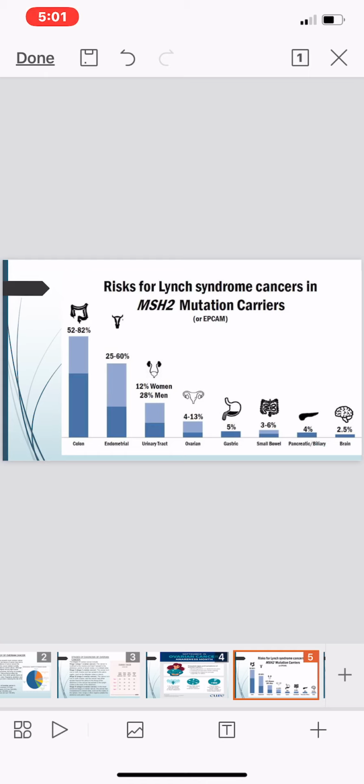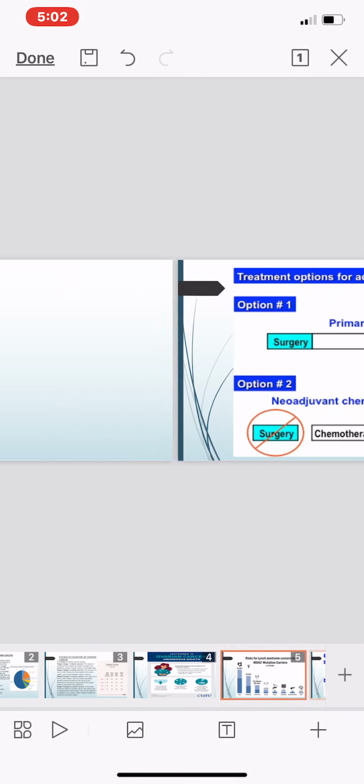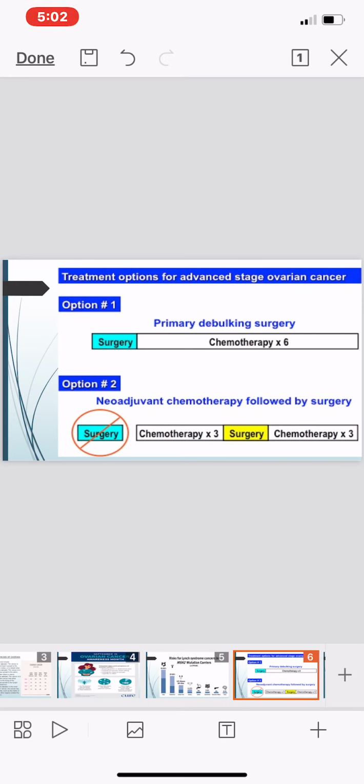Here many organs are discussed, like brain, pancreatic, biliary, gastric, ovarian, and urinary tract. These are the systems mentioned where we get the mutation and the cell converts into a cancerous cell, a carcinoma. Next we are going to discuss the treatment for ovarian cancer.